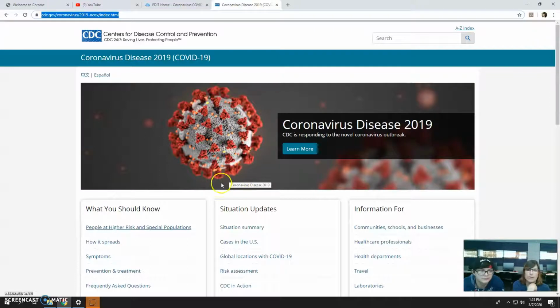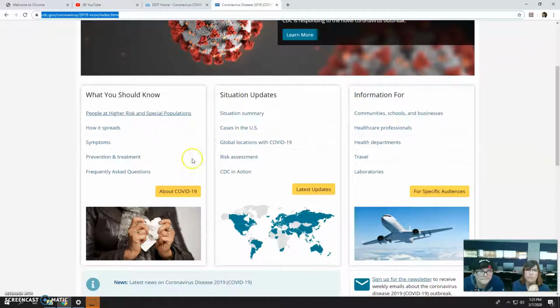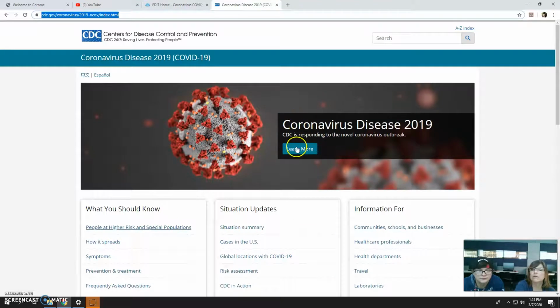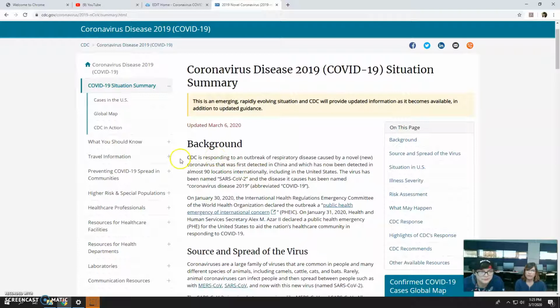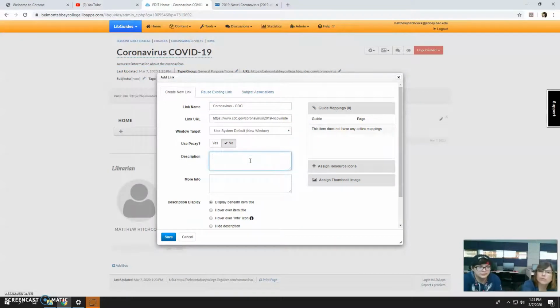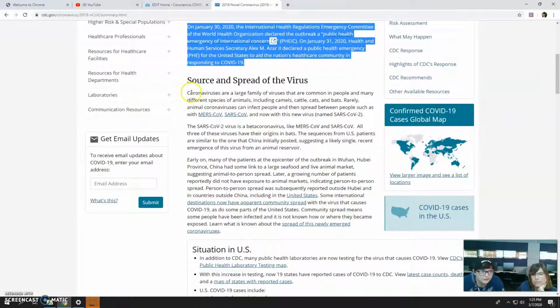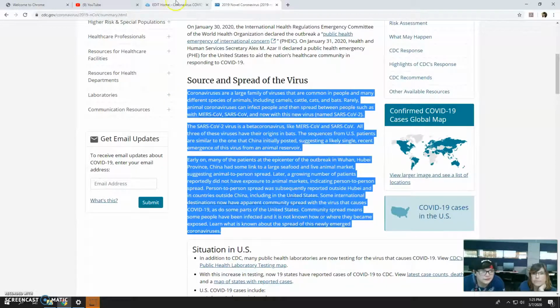Let's see if we can find a little blurb about it somewhere. Let's go to Learn more. Let's just copy the background and source and spread of the virus. Copy, and we're going to put it in more information and say save. I didn't copy the second part yet. Do you want me to copy the second part? You can. We shall do that.